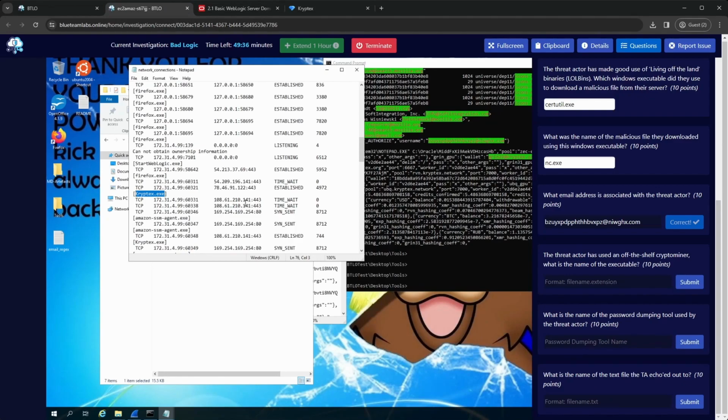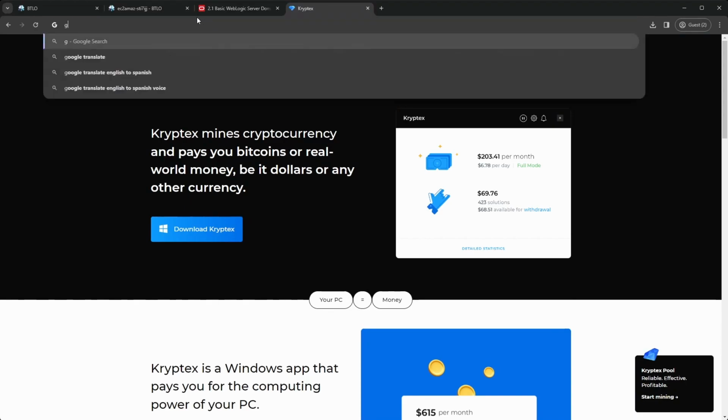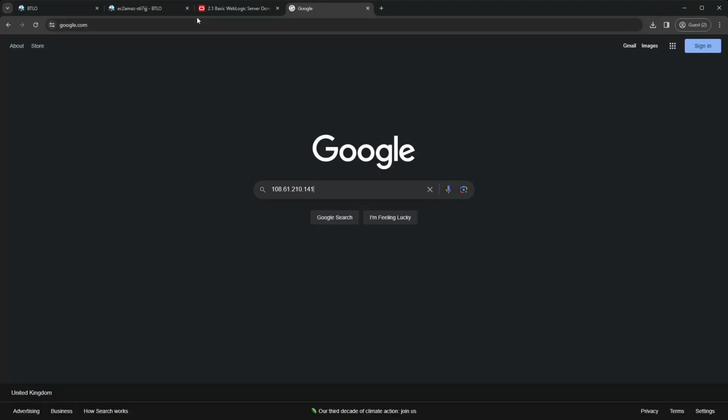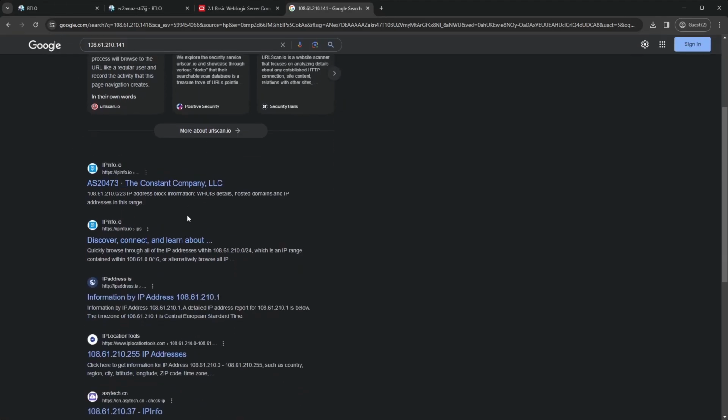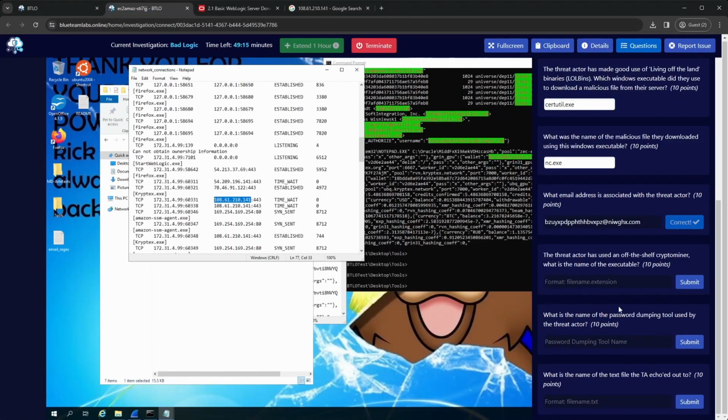Okay, so I think maybe we should just verify the IP address it's talking to, to make sure that is correct. If it's got any cryptex in there, I think we can be pretty certain this is the correct answer. Yeah, it's returning cryptex.org, so I'm fairly confident cryptex.exe is the correct answer here. Let's give it a go. Cool, so that worked. Awesome.